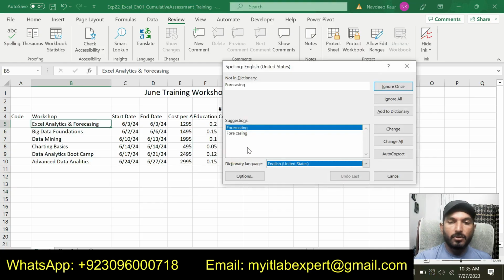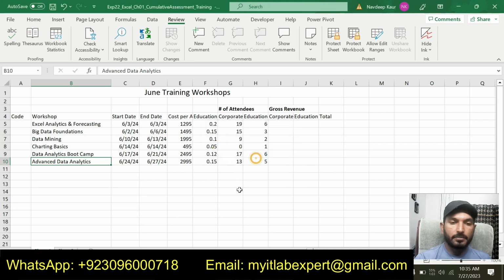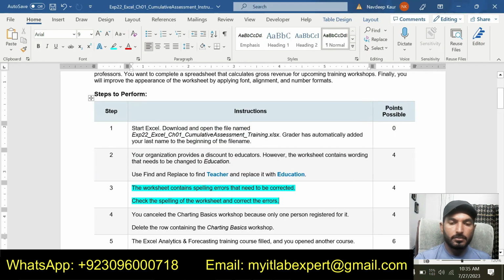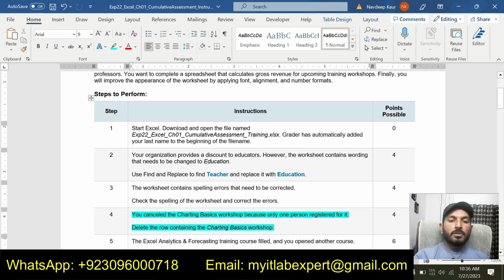Yes, forecasting, change it, analytics, change, and spell check complete, you are good to go. So we have checked the spelling for the worksheet and we have corrected the errors in the worksheet. So that is all about step number 3. The next step is step number 4.